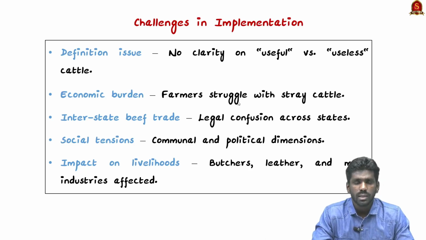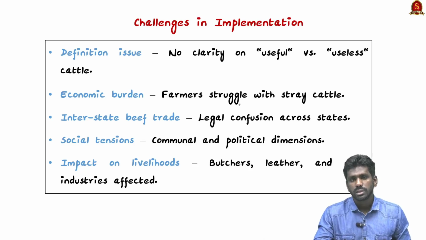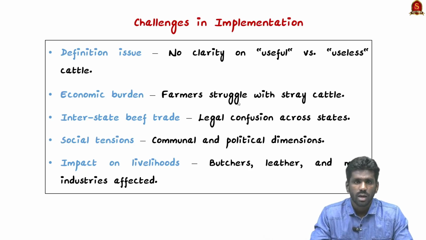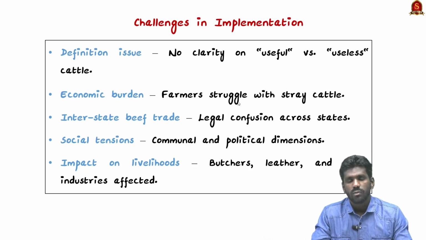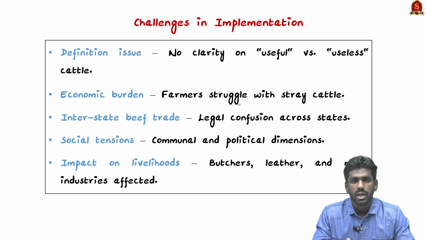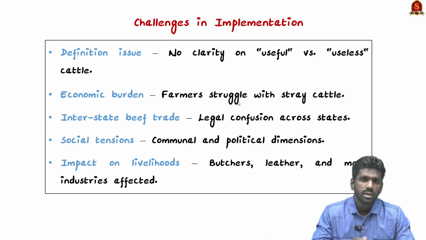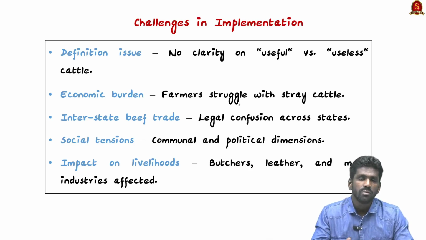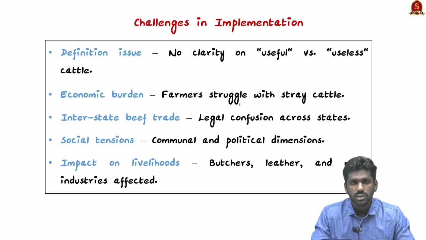Now let us see the challenges regarding the implementation of the cow slaughter ban. The first challenge is defining useful and useless cattle. As we saw earlier, the Supreme Court has said that slaughter can be allowed for unproductive cattle and it can be banned for productive cattle. But who decides whether it is productive or unproductive cattle? That is, who decides whether it is useful or useless cattle? So this definition is a major challenge in the cow slaughter ban. There is no clear definition of when a cattle becomes useless and can be slaughtered. So this is a major problem.